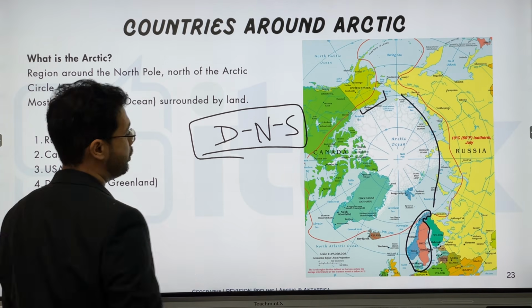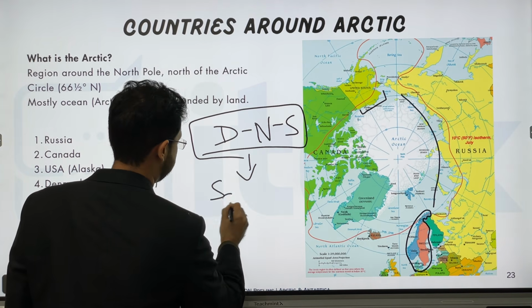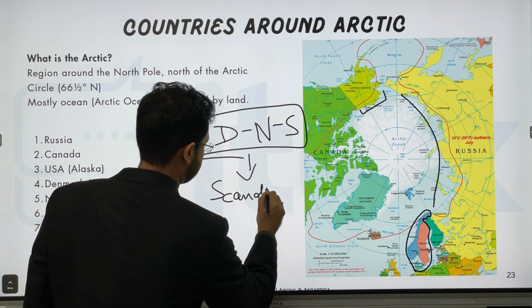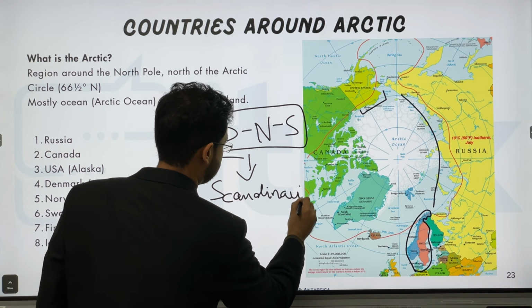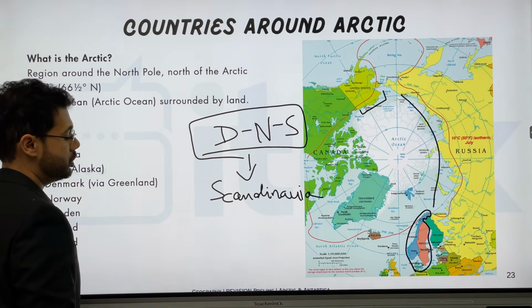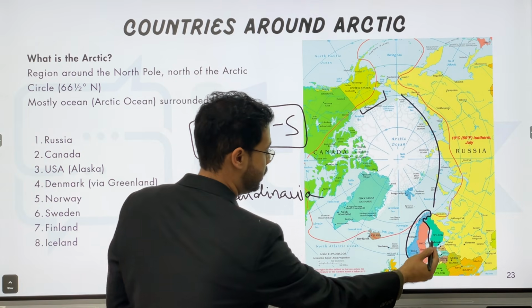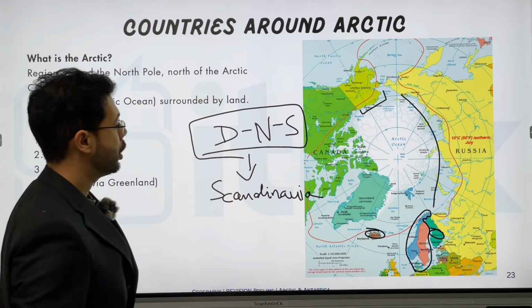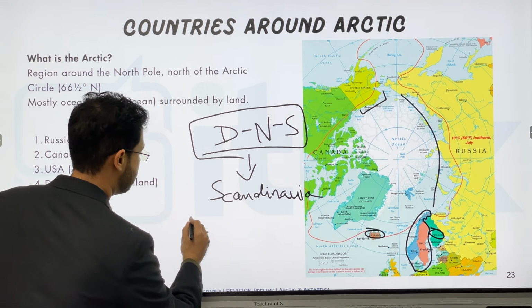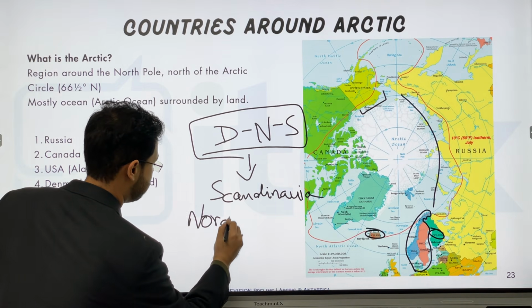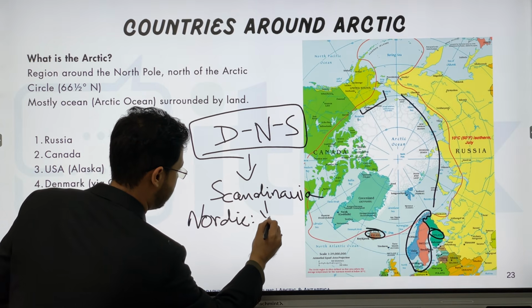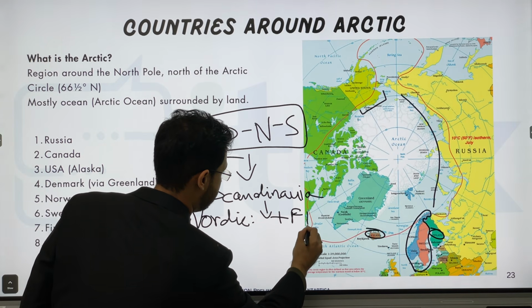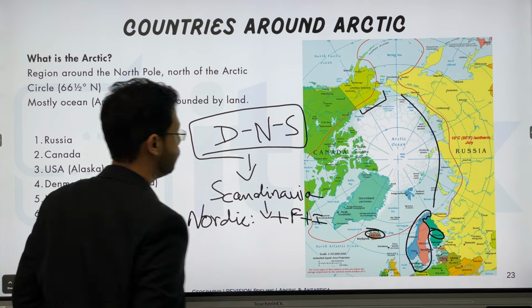And what are Nordic countries? In Nordic countries, you add Finland and Iceland. That's it. So Nordic countries is Scandinavia plus Finland plus Iceland.